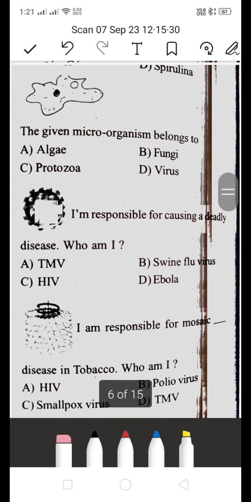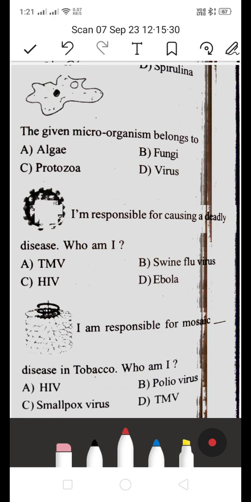The given microorganism belongs to algae, fungi, protozoa, or virus. It belongs to protozoa. Protozoa are unicellular eukaryotes, and an example is Plasmodium, which causes malaria. These protozoans are unicellular and eukaryotic.